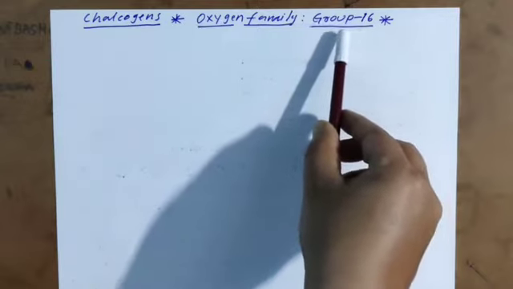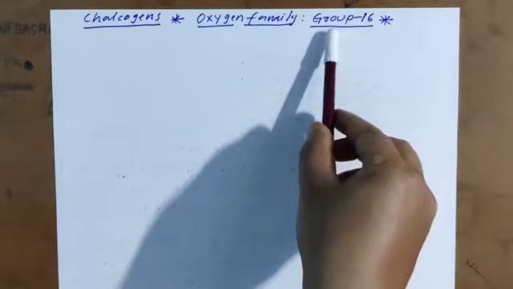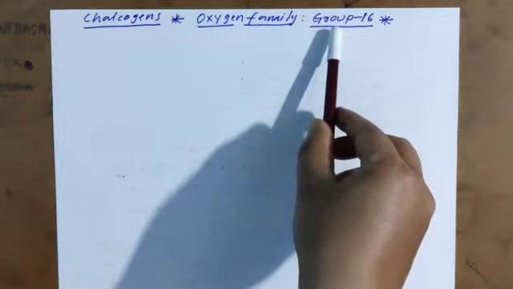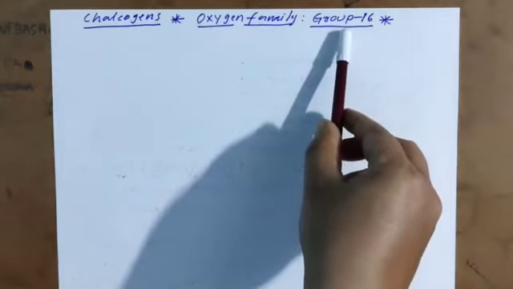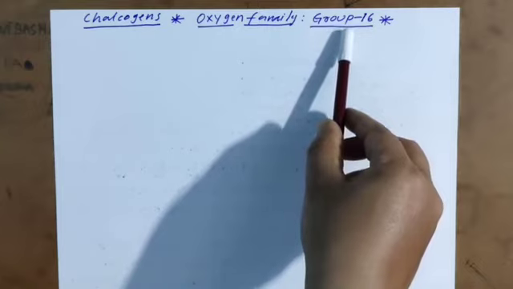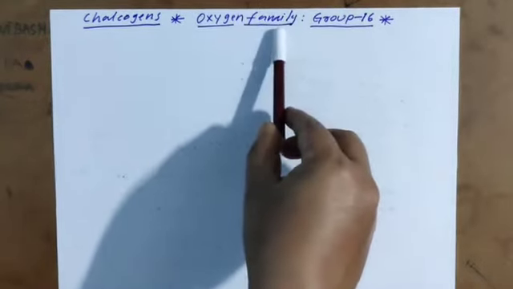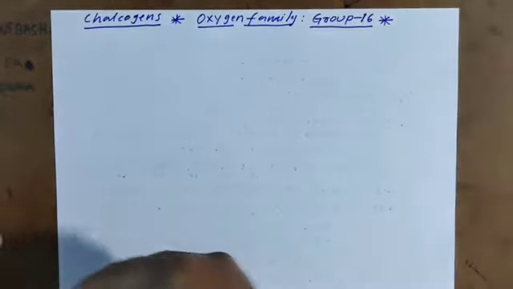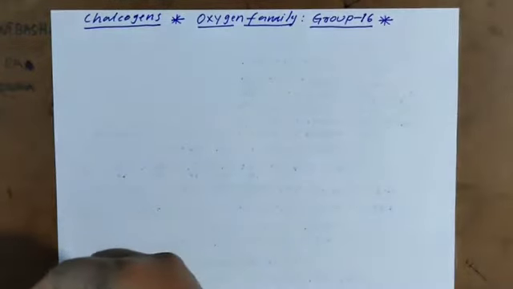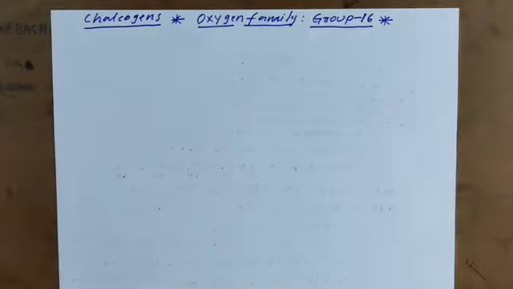In the last two videos I explained the physical and chemical properties and trends of the nitrogen family, and today I am going to explain the physical properties of the oxygen family, group 16.